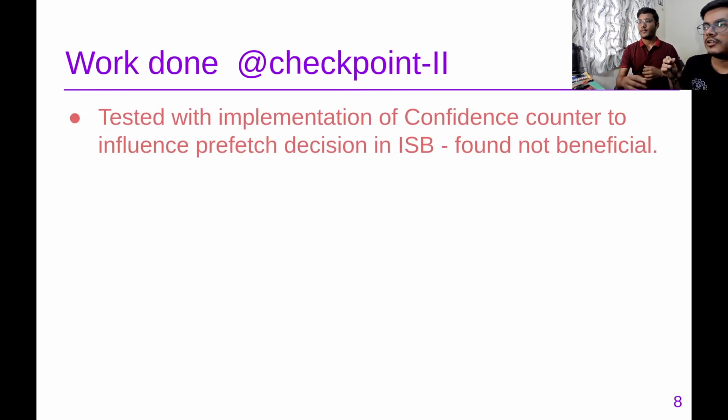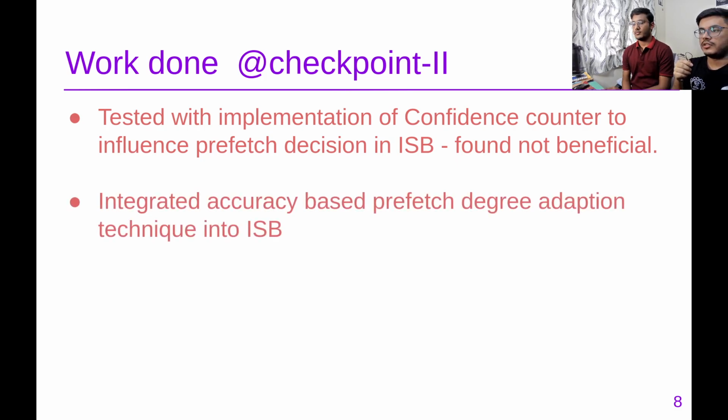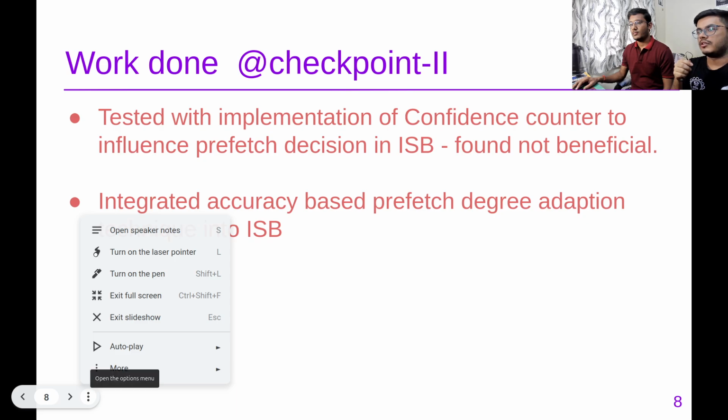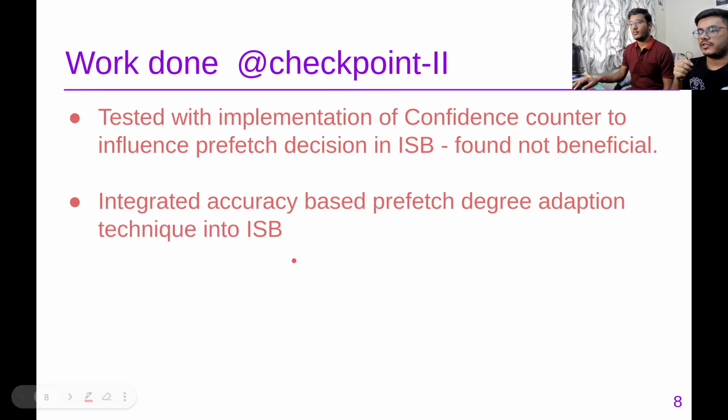Yeah, so here we looked at the existing implementation, and we saw that ISB trains on the miss stream at L2. Due to these different configurations, we checked multiple configurations.